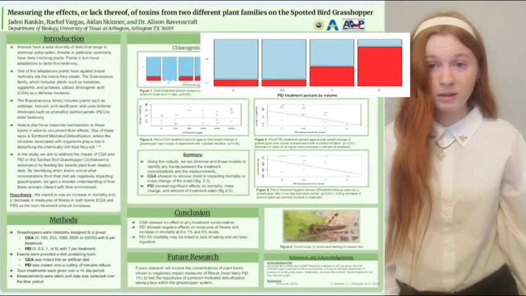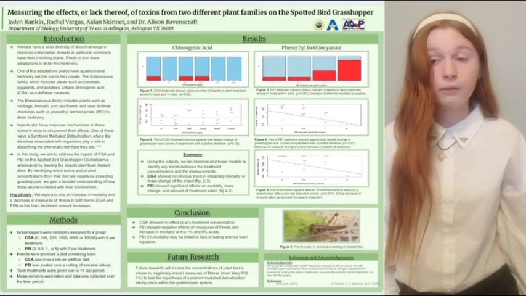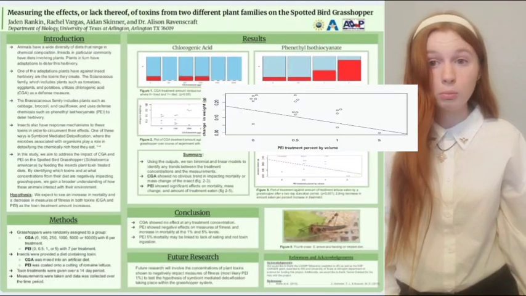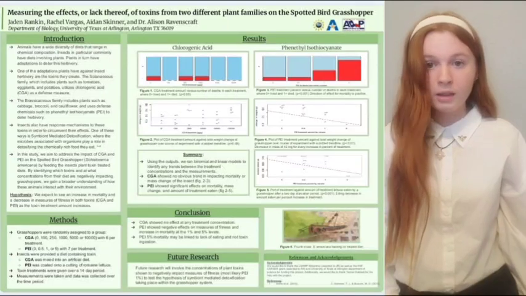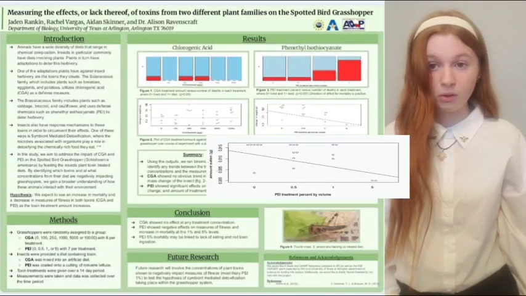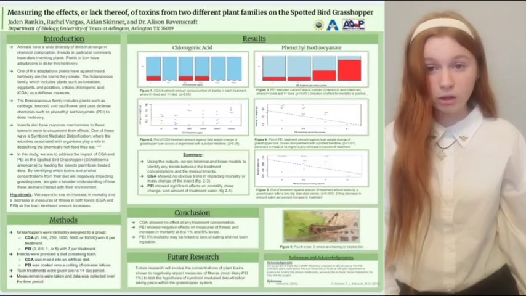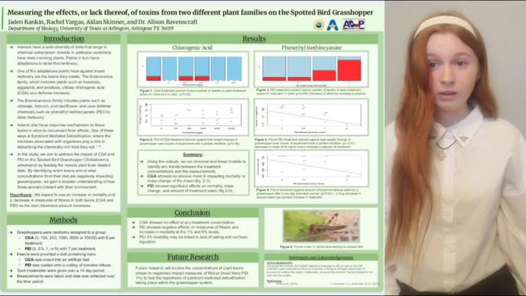There is an increase in mortality as the PEI treatment increases, shown in Figure 3. In Figure 4, there is an average decrease in total mass of 42 milligrams for every increase in percent of treatment. The amount of treatment eaten by grasshoppers also decreases with an increase in PEI concentration, as seen in Figure 5. To conclude, there was no significant effect at any treatment level in any measure of fitness in CGA.